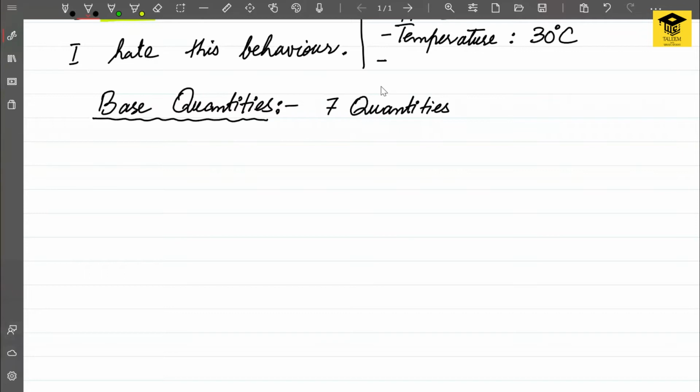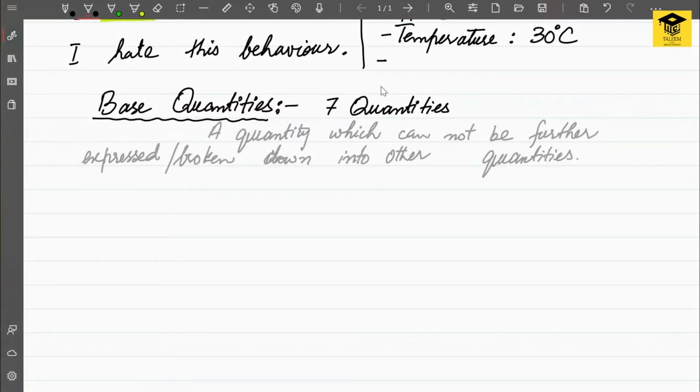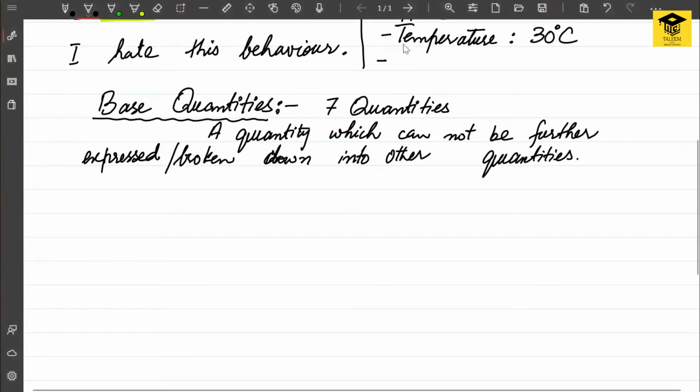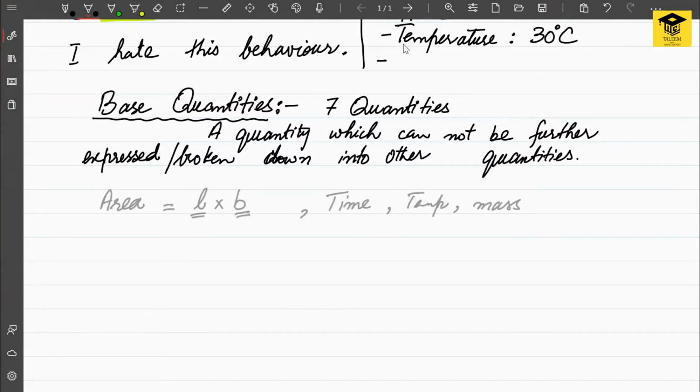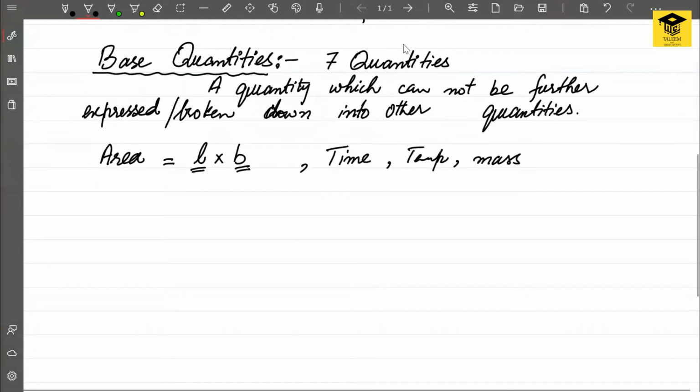And what do we mean by a base quantity? This is the definition of a base quantity. A base quantity is a quantity which cannot be further broken down or expressed in terms of other quantities. 7 quantities are considered to be the base quantities, which cannot be further simplified, and all other quantities are derived from them.